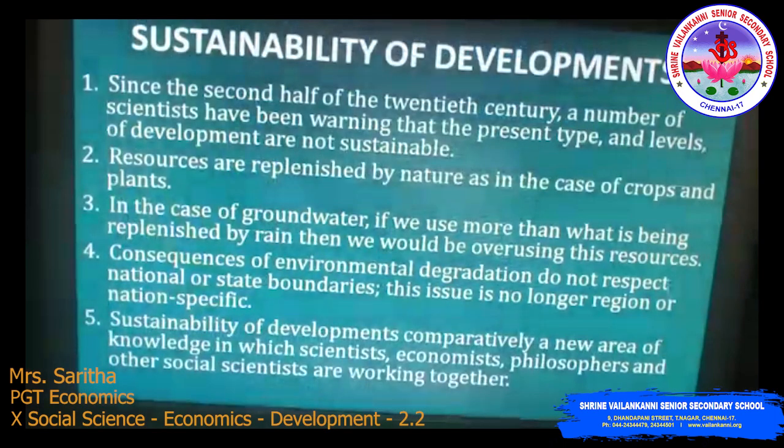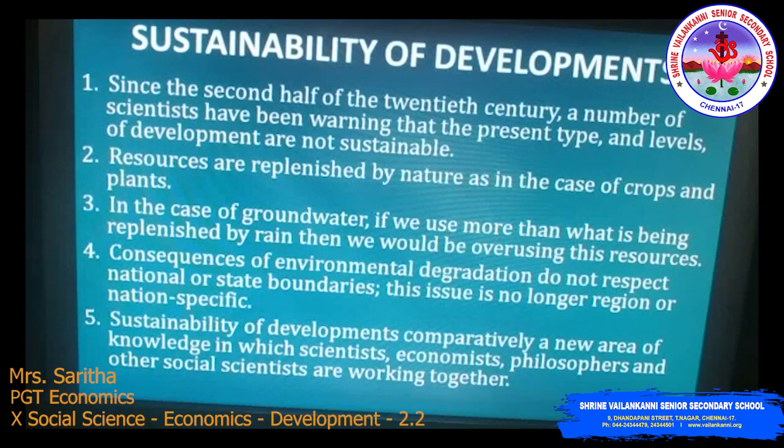Let's move on to the other one, sustainable development. Since the second half of the 20th century, a number of scientists have been warning that present types and levels of development are not sustainable. Resources are replenished by nature, as in the case of crops as well as plants. Yes. What is the meaning of replenished? Again and again you are able to get it.